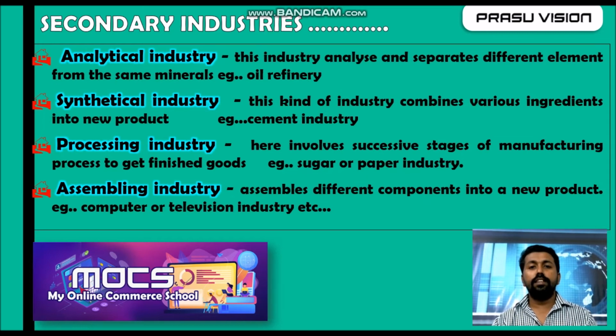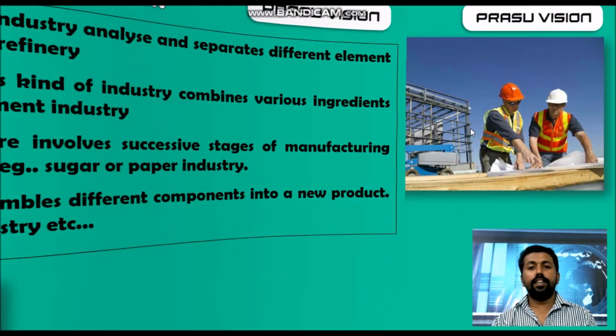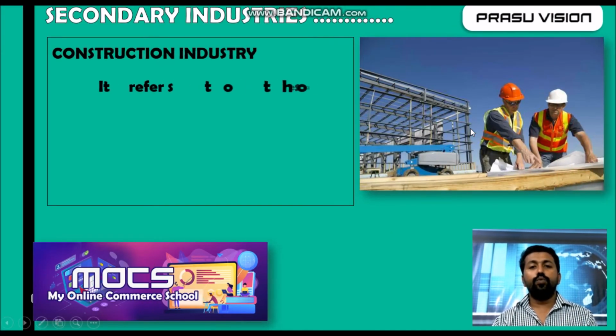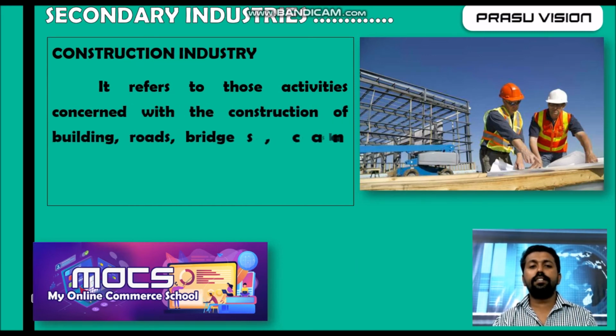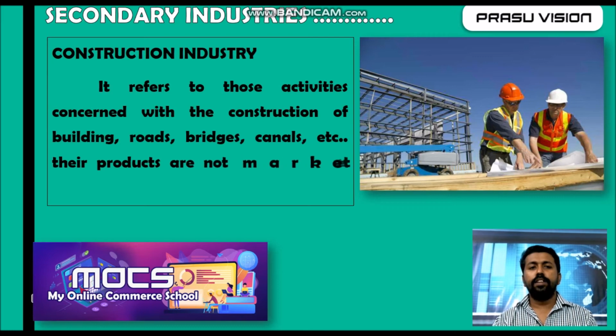And the next one is construction industry, where we construct new buildings, new bridges, roads, etc. Remember the term: lots of raw materials are used for constructing buildings, roads, bridges, etc. So when we use the raw materials for the production of other things, it comes under the secondary industry.